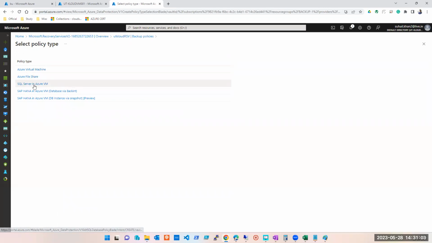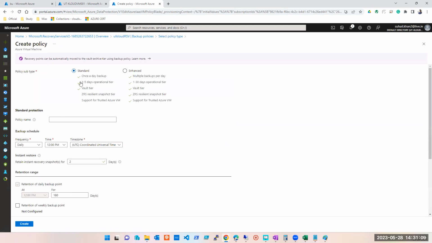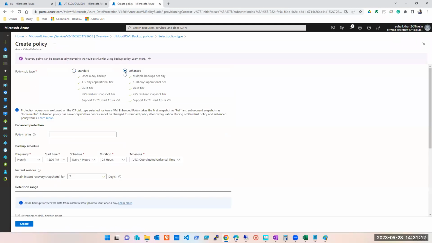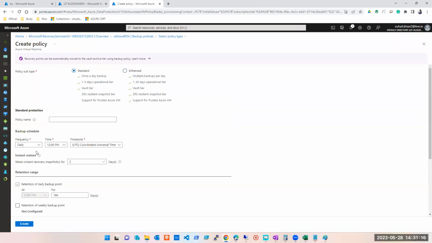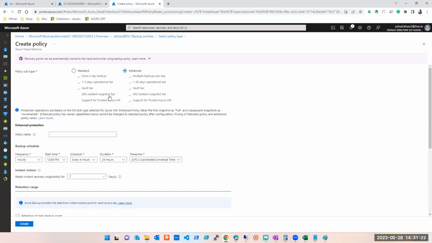What are you adding it for? Azure file share, SQL, SAP HANA? No, we are discussing only Azure virtual machine. You can add your own policy. See, enhanced or standard, depends. Look at this, you will understand very quickly. You will understand कि यहाँ पे frequency में only daily and weekly का option है. Clear? And here if you see, you have frequency hourly.